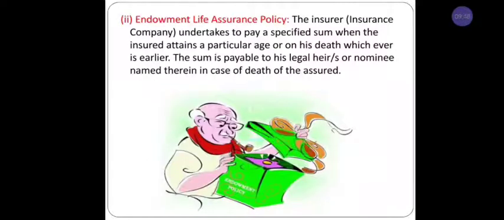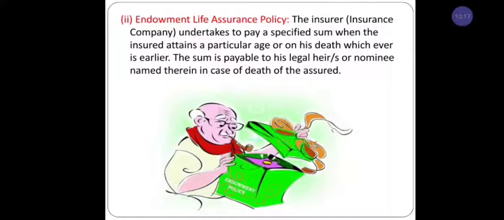And next we have endowment life assurance policy. Here the insurer, that is the insurance company, undertakes to pay the specified sum when the insured attains a particular age or on death, whichever is earlier. The sum is payable to his legal heir or the nominee named there, in case of death of the assured.